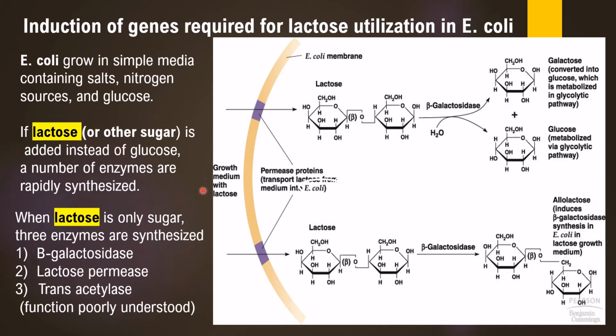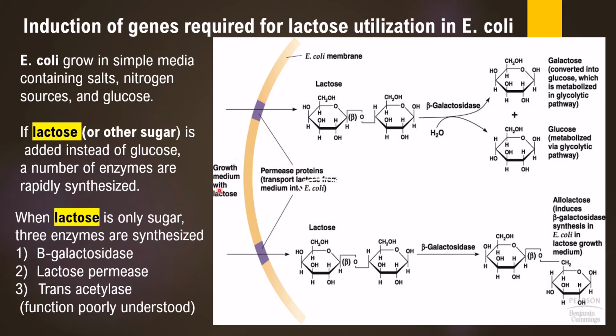So a bacterial cell, if it is present in a growth medium with lactose as the only source of carbon, in order to utilize this carbon source to carry out its growth, this lactose needs to be taken up from outside of the bacterial cell to the inside.